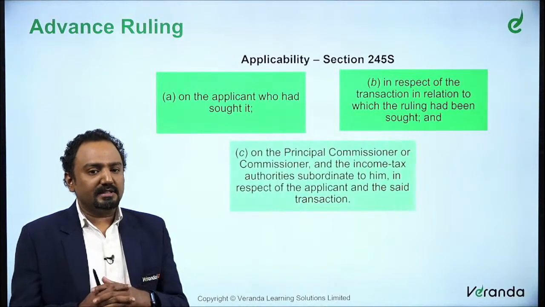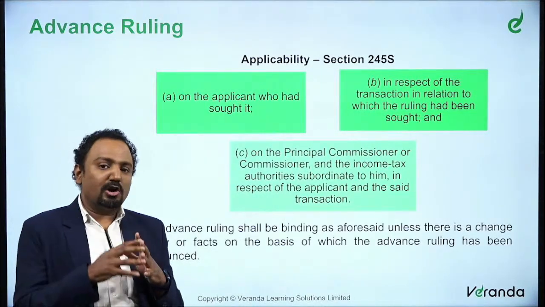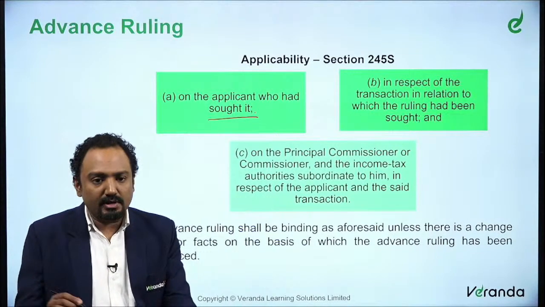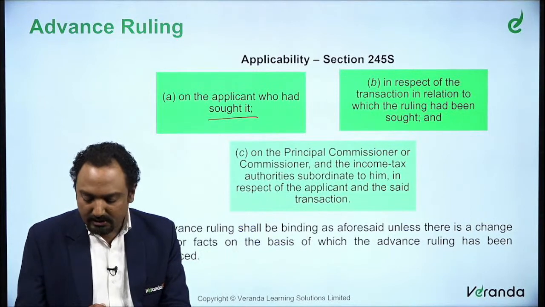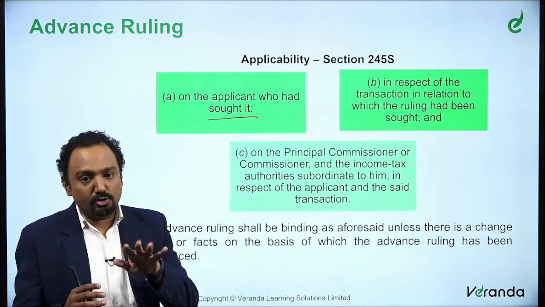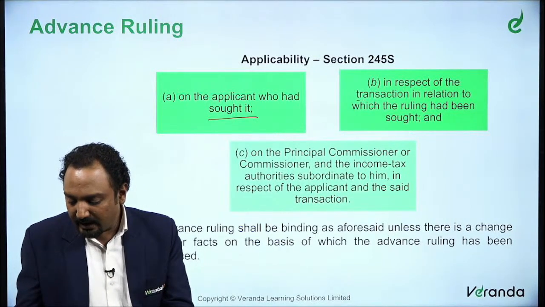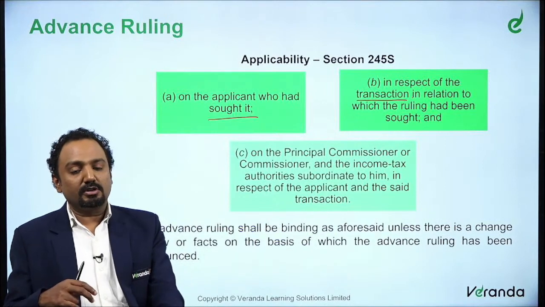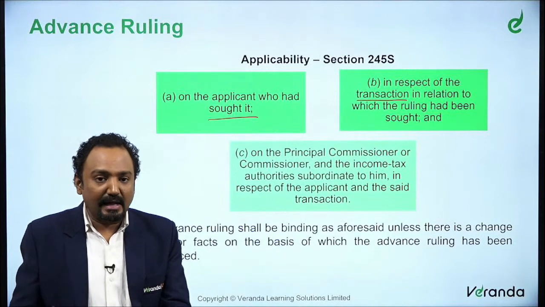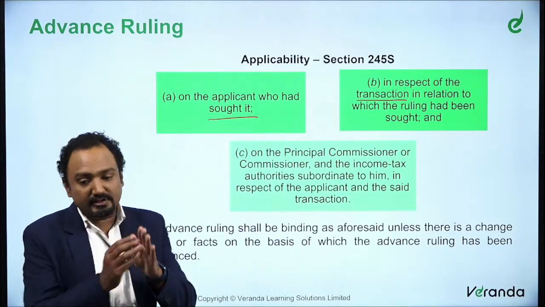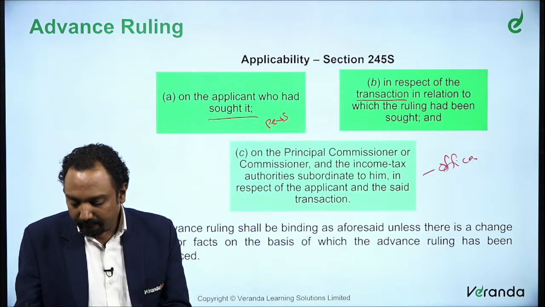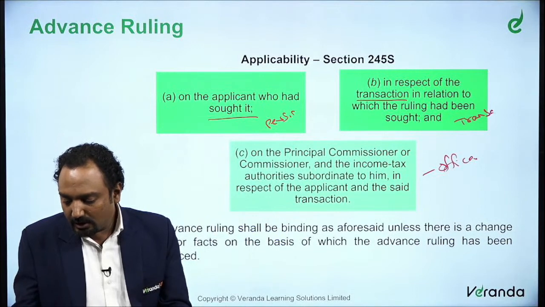And applicability. Section 245 is basically once an order is passed, it shall be applicable. It shall be applicable for the person who has sought it, that is, an applicant who would have actually sought this application. So for such an applicant, this ruling is applicable. Similarly, in respect of the transaction in relation to which the ruling had been sought. So for such a transaction, if there are similar transactions, the same AAR might apply. And similarly, for such officer, so this is officer, this is person, this is transaction. So this is how the applicability goes.